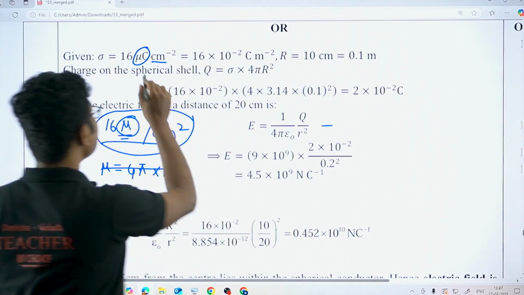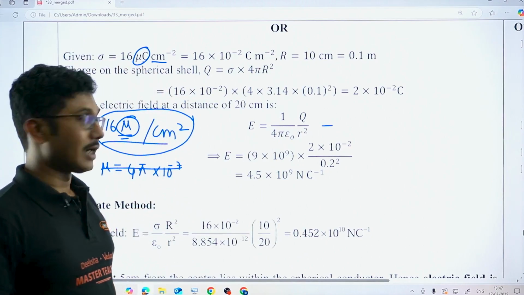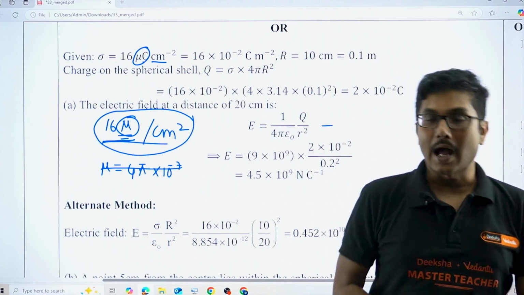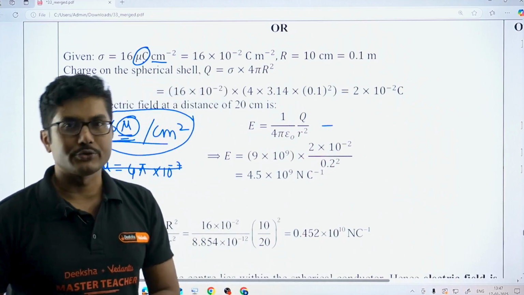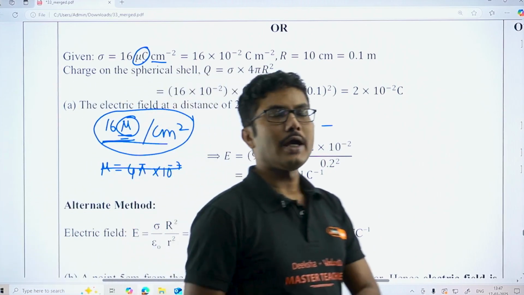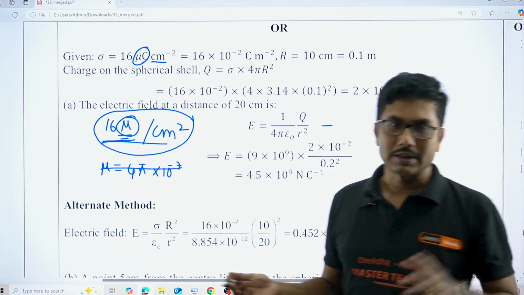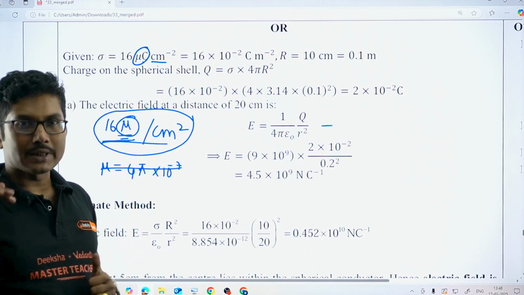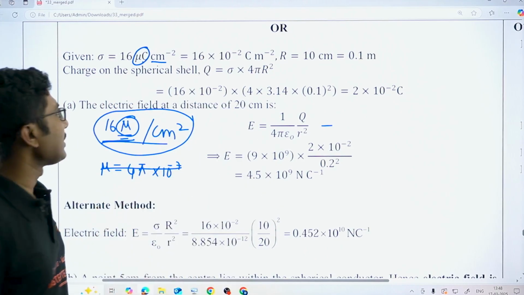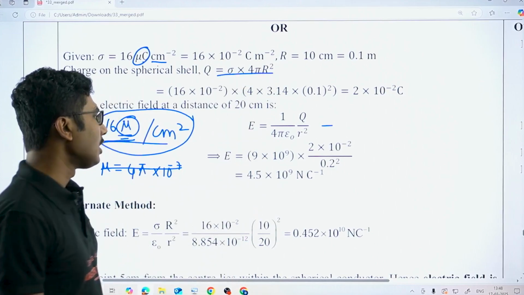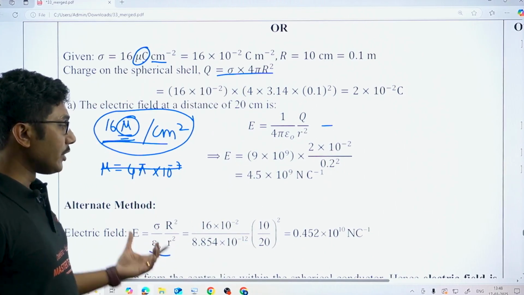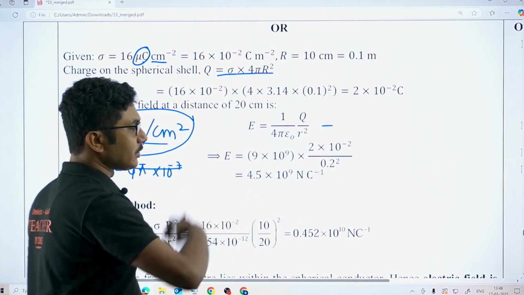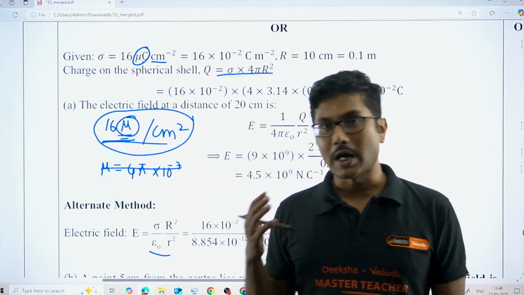If you have understood this much, then you are getting full marks. If you have used this as a constant and kept it along with your calculation, then maximum 3 marks or up to 4 marks you should get. In my opinion, you should get 4 marks. Except the final value, final result, all the steps are correct, so you should get 4 marks for that. But that will depend on the examiner somewhat. But if you have made any mistakes in the calculation, suppose you have not calculated the total charge, or you have used this formula, to use this formula you don't need to calculate total charge. So if you have used this formula but somewhere in the calculation you made a mistake, then you should get 3 to 4 marks out of this question.